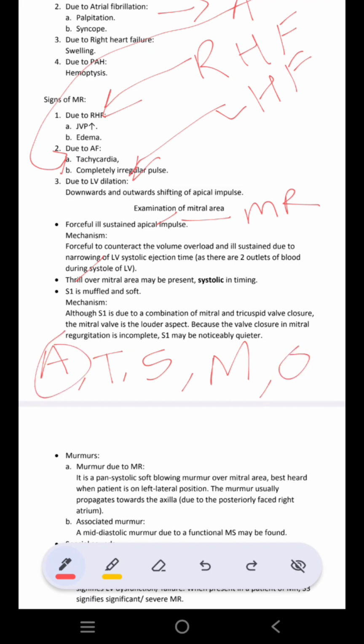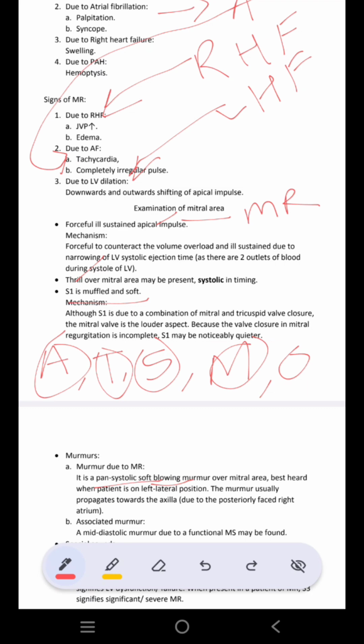So what will happen to apical impulse? Apical impulse will be downward and outward. Why? Because of left ventricular hypertrophy. It will be forceful and well sustained. Sorry, it will be ill sustained. Ill sustained क्यों है? Because ये regurgitation है. अगर stenosis होता तो फिर well sustained होता. What will be thrill? Thrill will be heard in the apical area, in the mitral area, and this will be systolic thrill. और क्योंकि ये mitral area में है, that will be more prominent in the left lateral position.